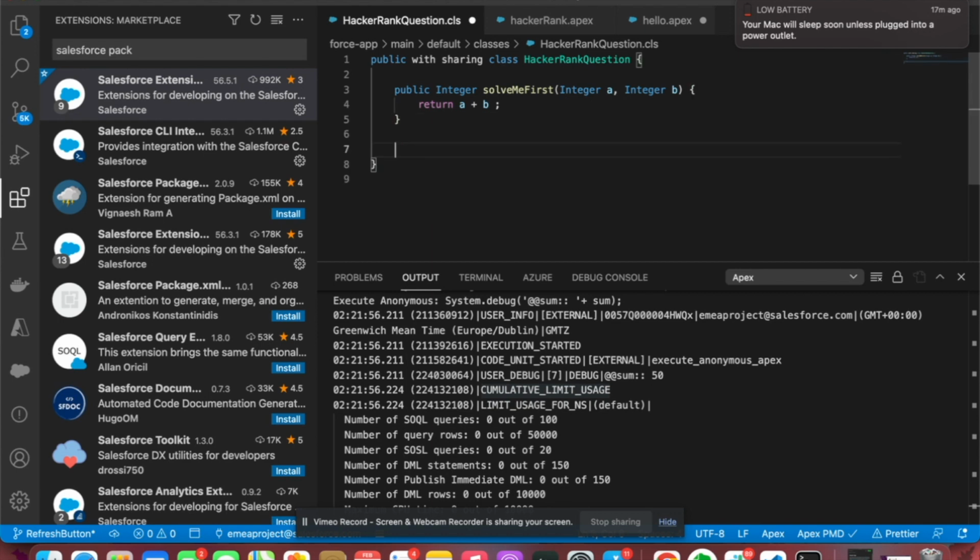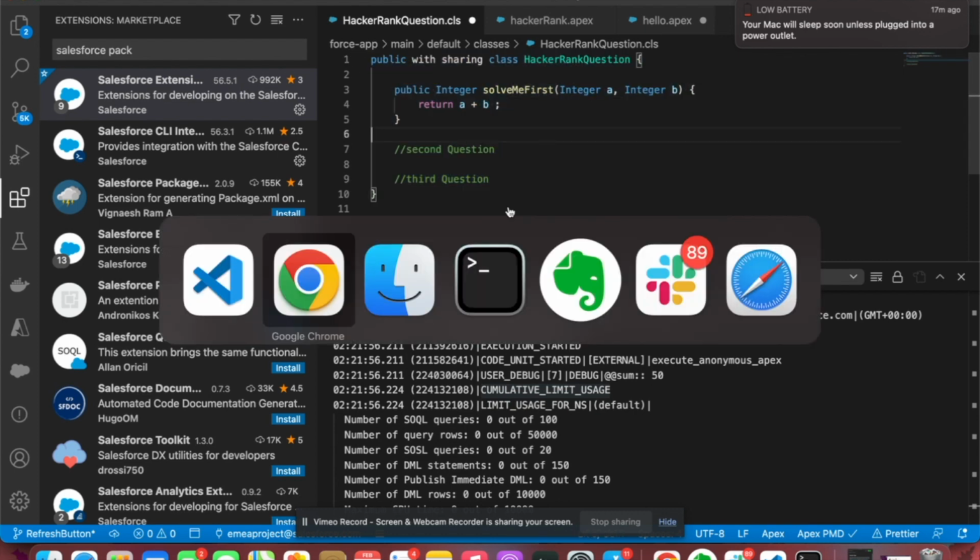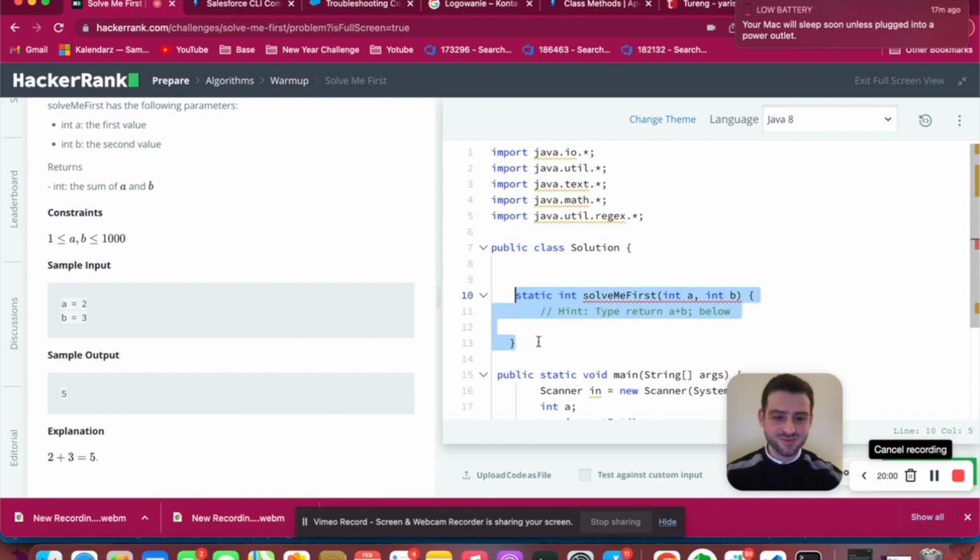Guys, the second question will come here, and the third question will come here. We will follow this structure. I think that's all for today. We finished the first question and we warmed up.